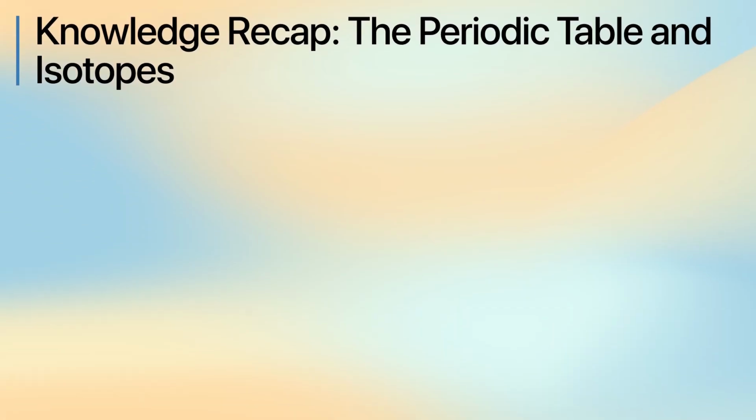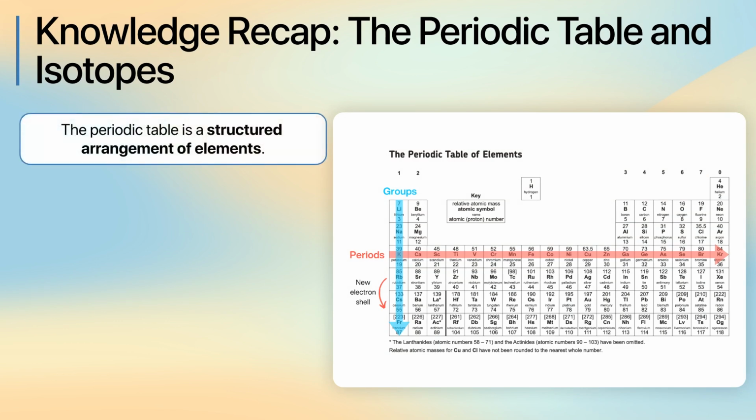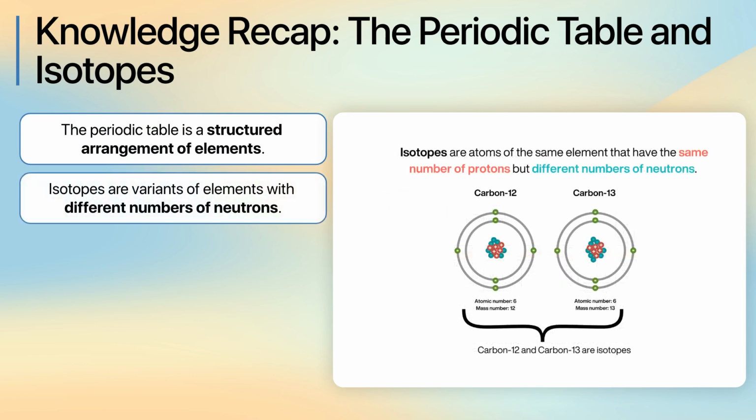So far, you've familiarized yourself with the periodic table and the concept of isotopes. You know that the periodic table is a structured arrangement of elements, and isotopes are variants of elements with different numbers of neutrons. Building on this foundation, today's lesson will take us through the fascinating journey of how the periodic table was developed. This lesson will advance our chemical understanding by showing us the historical context and scientific breakthroughs that have shaped modern chemistry, enhancing our appreciation of how scientific knowledge evolves over time.